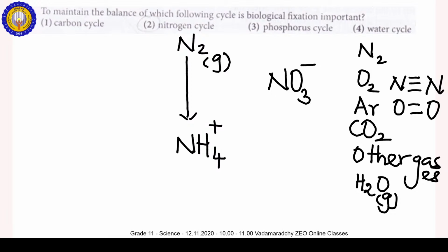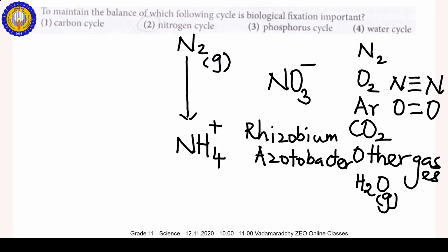Atmospheric nitrogen gas reaches the soil in NH4 plus form by the action of bacteria. There are two bacteria mentioned in our textbook. One is the Rhizobium and the other one is the Acetobacter.